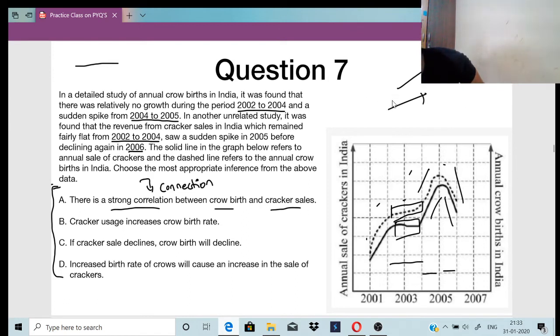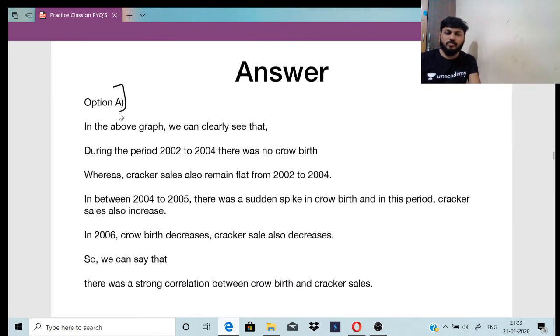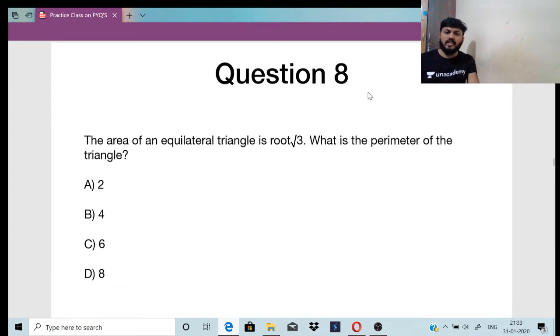सर कौन से ब्रांच में आया था मेंशन कीजिए. अच्छा, so this had come in GATE 2017 civil branch. ओके बाबा. Okay, so Nishant wants me to be fast, so it is option A. We can clearly see that when there was no crow birth, there was no cracker sales also. When there was crow birth, the cracker sales also increased. So there is a strong connection. Correlation means connection between crow birth and cracker sales. Chalo, we'll go to the next one.